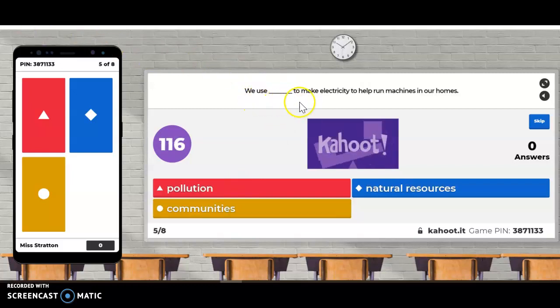We use blank to make electricity to help run machines in our homes. We use pollution to make electricity to help run machines in our homes for the triangle in red, or we use natural resources to make electricity to help run machines in our homes for the diamond in blue, or we use communities to make electricity to run machines in our home for the circle in yellow.